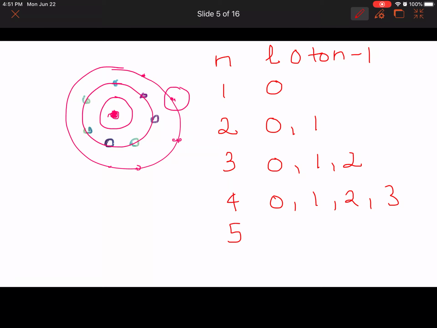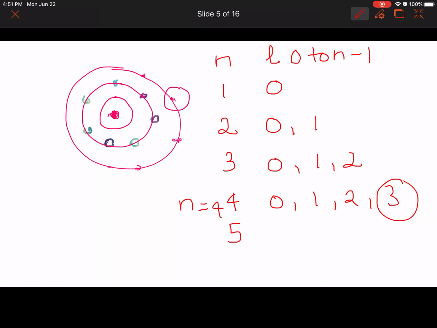Okay, like that. L values. So now the first statement is for n equals 4. So this is n equals 4. The largest possible value of L is 3. That is true. So the first statement is correct.